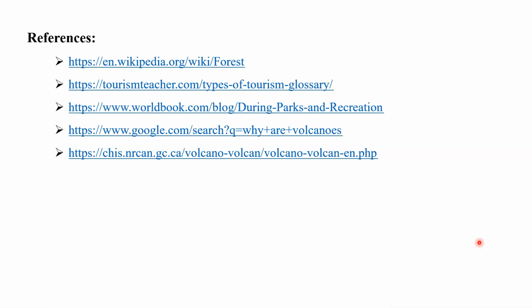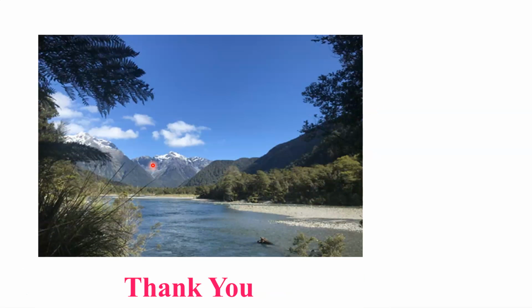So dear student, if you want to update your notes and get a lot of information about these features, then you can visit these websites as a reference, and I'm sure you will get a lot of information that supports updating your notes. So dear student, this was about the physical factors that attract tourists on a large scale. In the next lecture, we are going to discuss the socio-cultural factors that are responsible for the development of tourism at a particular place. So okay, thank you.